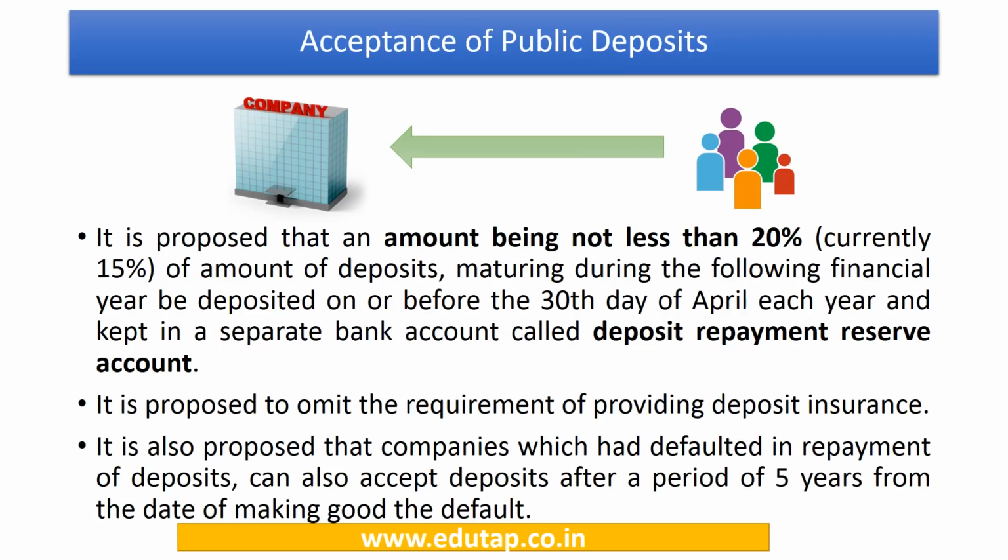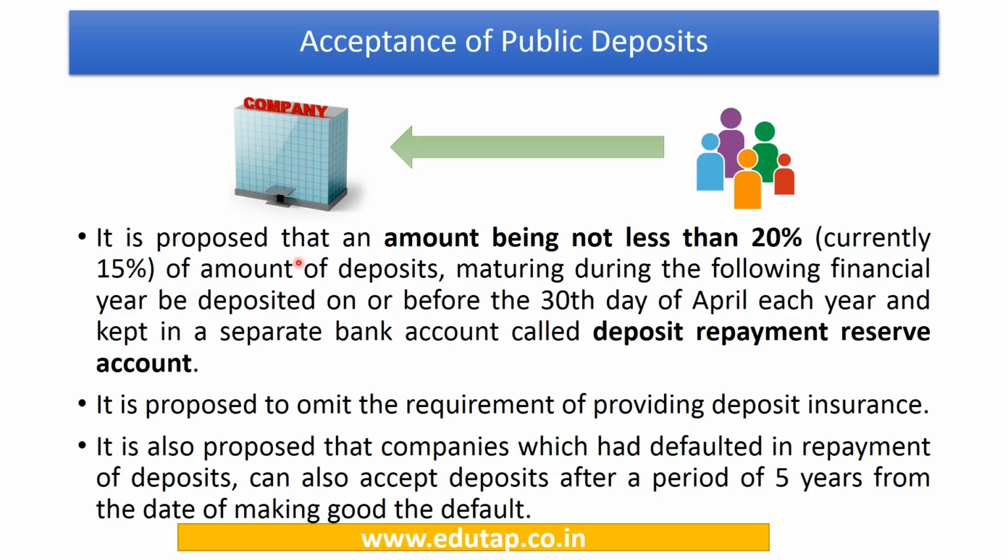Now next is with respect to the acceptance of public deposits. Now a company under the Companies Act 2013 in general cannot accept public deposits, and some restrictions are there whenever it has to accept public deposits. Like it has to deposit some amount in the deposit repayment reserve account, and it has to fulfill some other requirements. So some changes have been made under the Companies Amendment Act 2017 with respect to the public deposits.